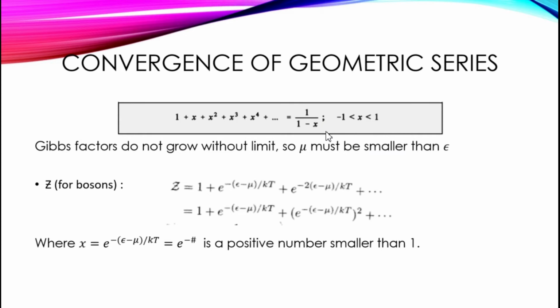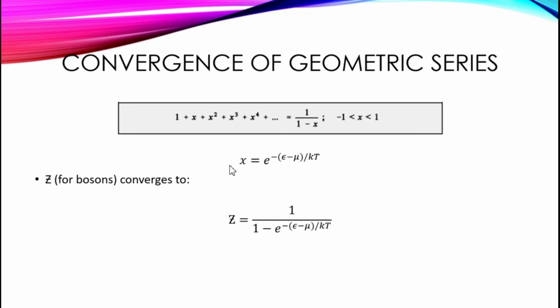then this sum converges. In this case, we know that Gibbs factors do not grow without limits, so mu must be smaller than epsilon, which means that the exponent part, our x, is e to the negative number, and it's a positive number smaller than 1. So this geometric series does converge. For bosons, it converges to this expression here.